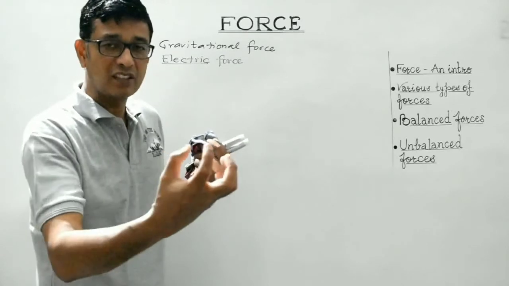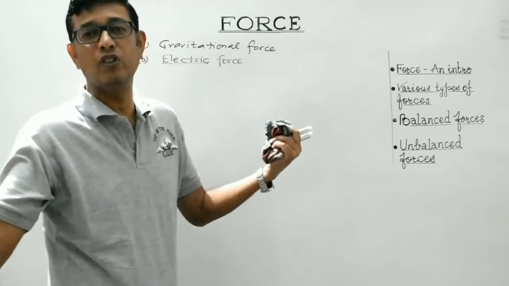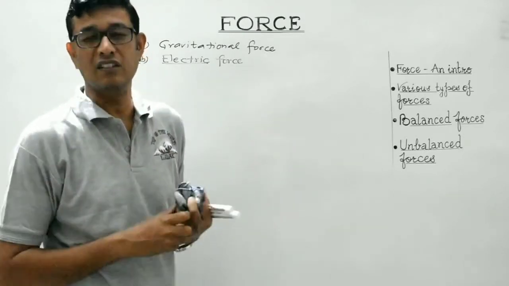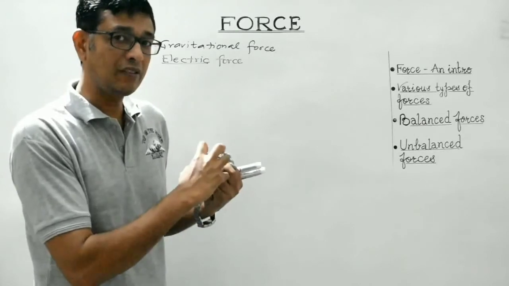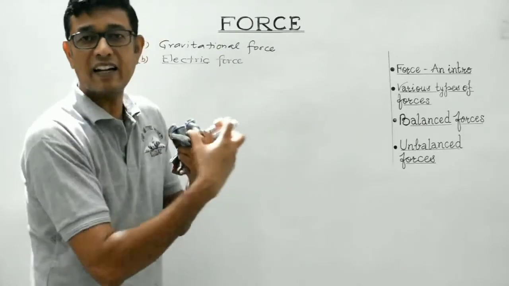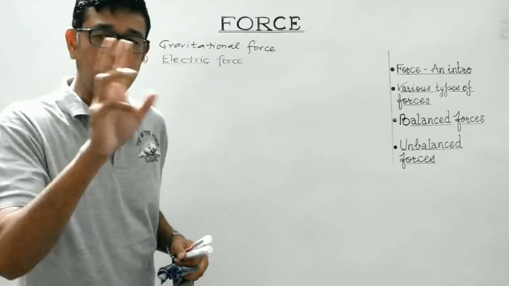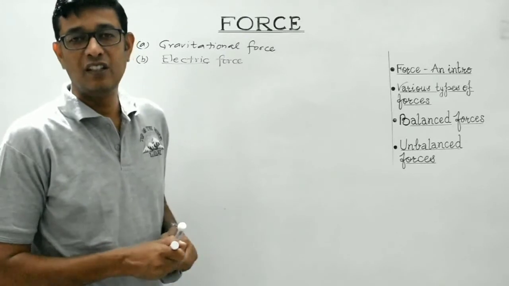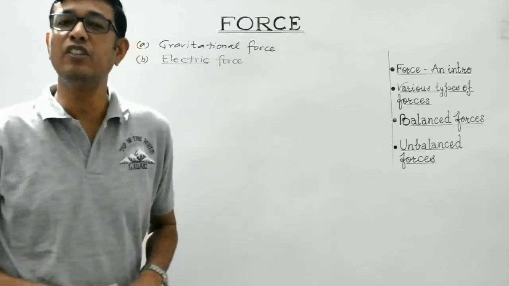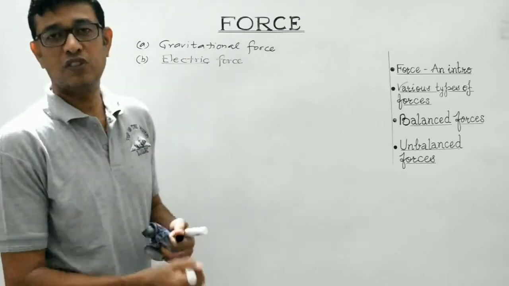So if two like charges are brought closer to each other, they will tend to exert a force of repulsion upon each other. They will tend to move apart from one another. On the other hand, two unlike charges, one positive, the other negative, will tend to attract each other. So these forces may be either attractive or repulsive depending upon the nature of the charges. Such a force which exists between charged bodies is known as electric force.